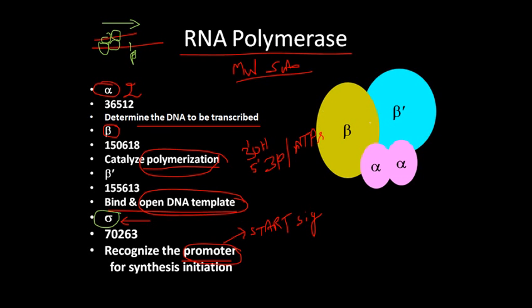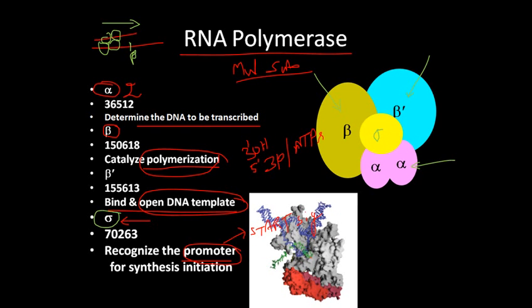So if we look at the overall structure of this RNA polymerase, we have these 2 alpha subunits here. We have beta, which is the polymerizing subunit. You have the beta prime, which acts as a binding subunit with a helicase-like action on opening of the DNA template. And finally you also have the sigma factor, because the sigma factor is really important to recognize the promoter sequence. Okay, so this is the structure, how this overall system works.